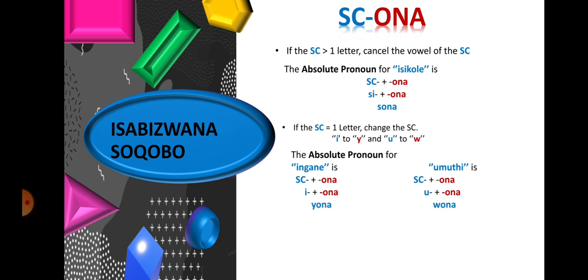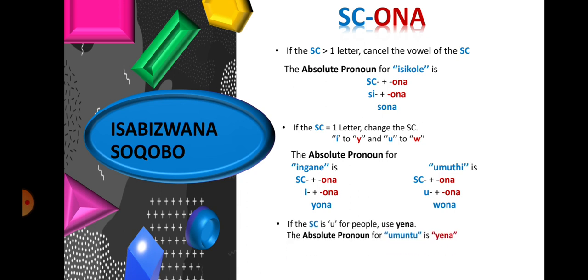The absolute pronoun for umuti is wona, which is constructed by prefixing the subject concord for umuti, which is u, to ona. You then have two vowels together, which is not allowed. Because it is a single letter subject concord, you convert u to wo. Therefore, the absolute pronoun for umuti is wona.